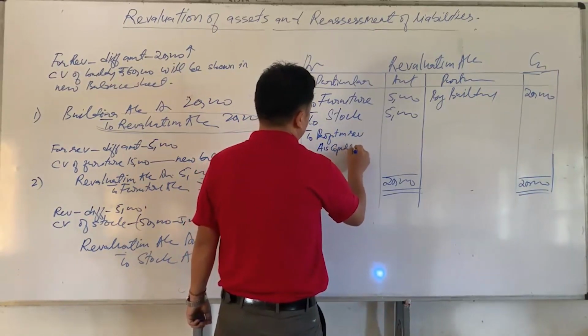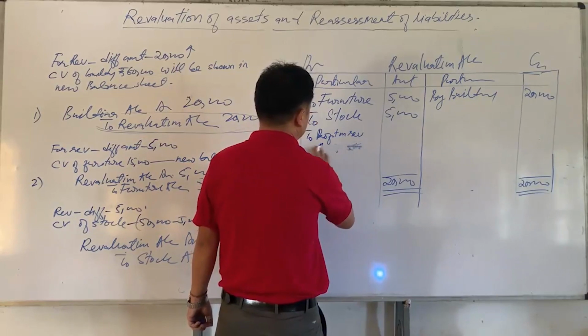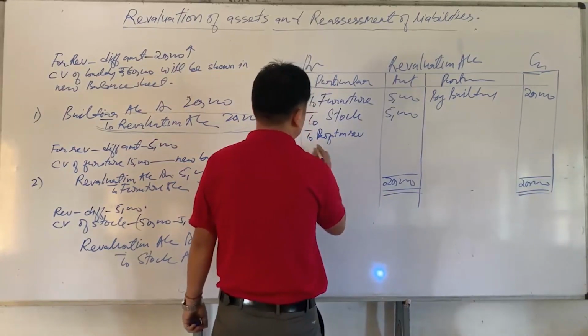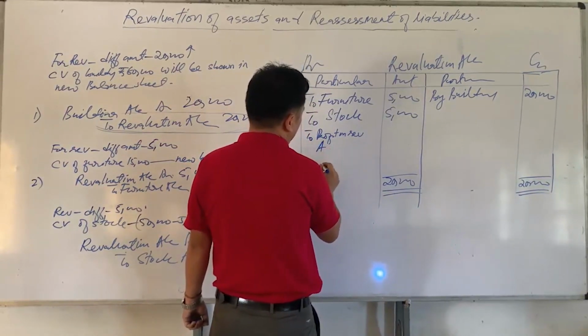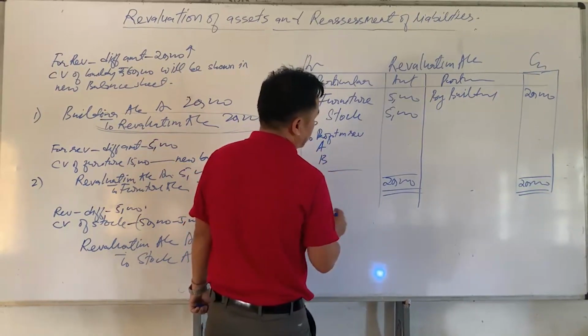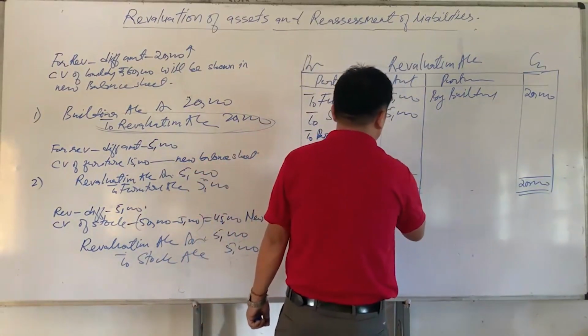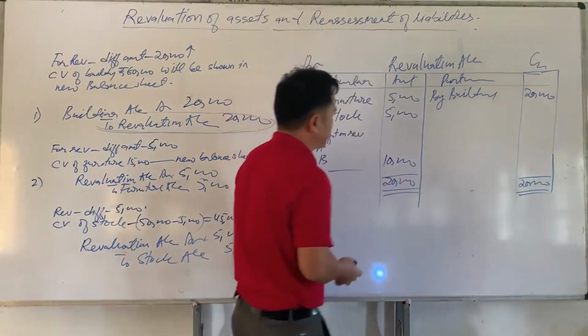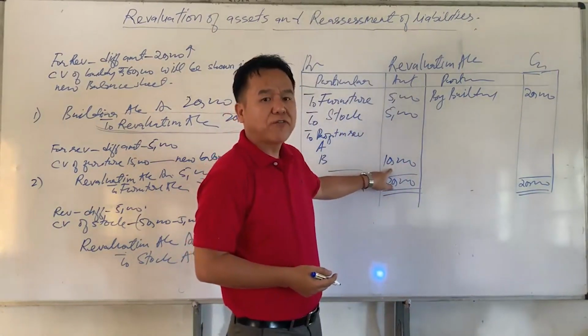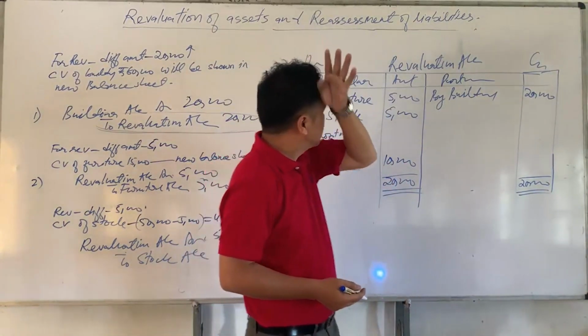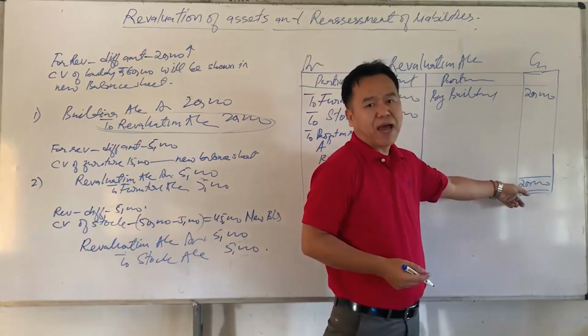So profit on revaluation is transferred to whom? The partners' capital accounts, A's capital account and B's capital account. What is the balance figure? The difference amount is 10,000. This 10,000 is profit on revaluation, since revaluation account shows a credit balance.